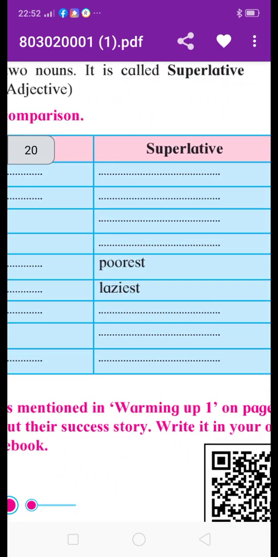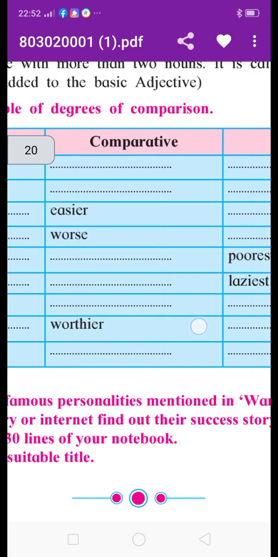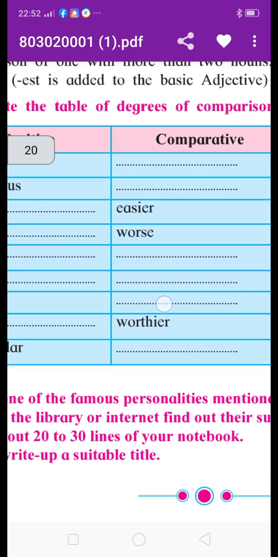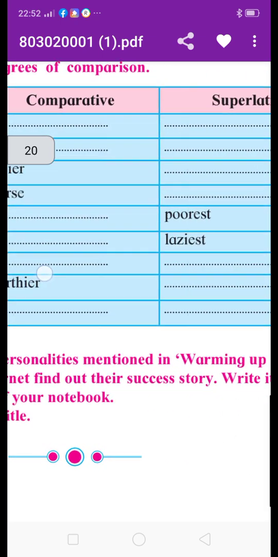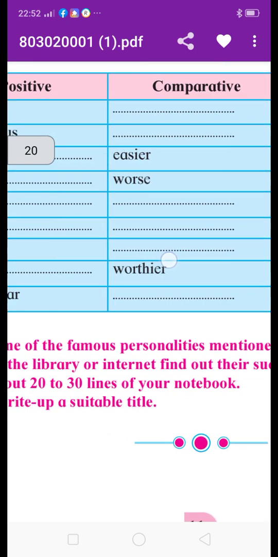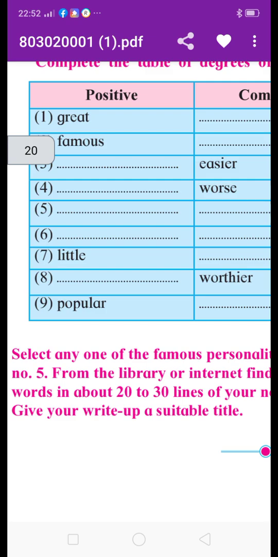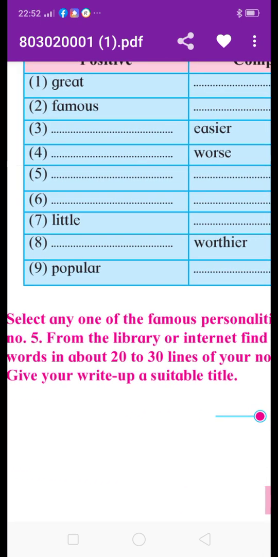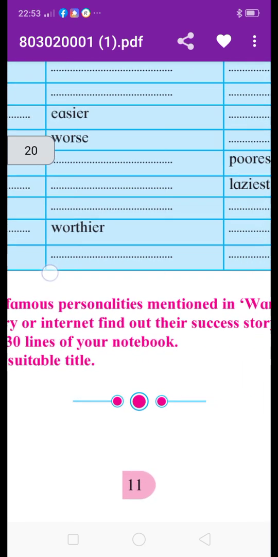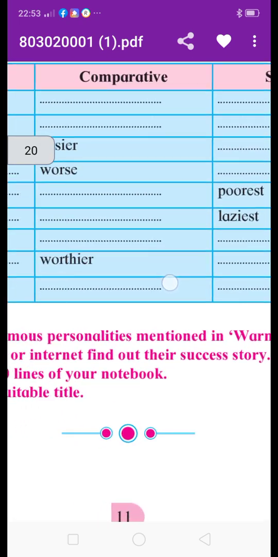Now the superlative is given, and the comparative form is poorer, P-O-O-R-E-R, and the positive is poor. Then what is given next? Laziest, then lazier, L-A-Z-I-E-R, and lazy, L-A-Z-Y. Next is little: the comparative form is less, and the superlative form is least, L-E-A-S-T.